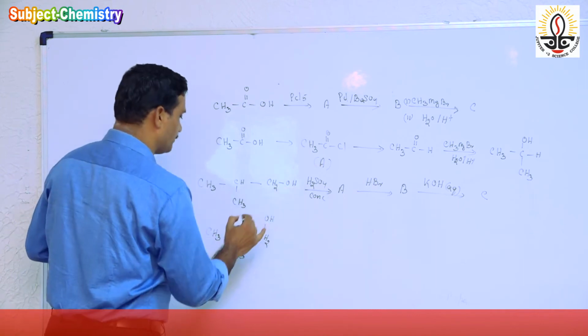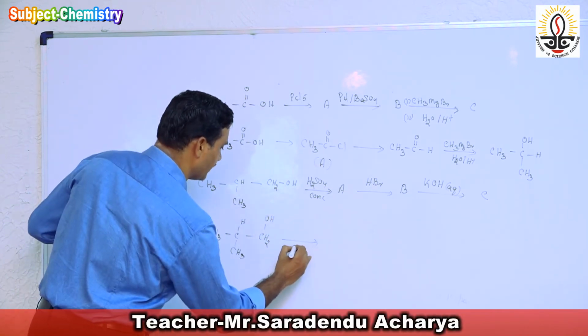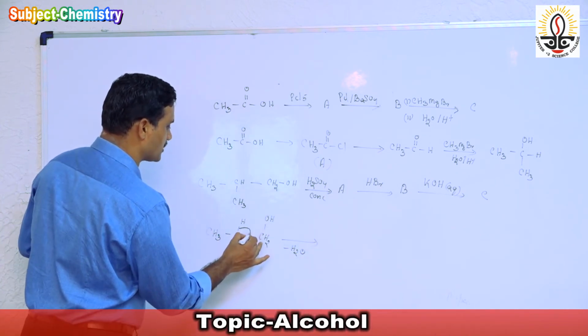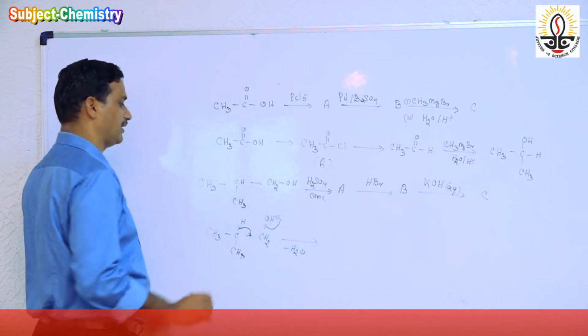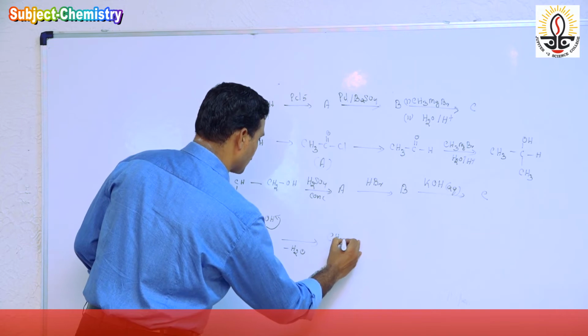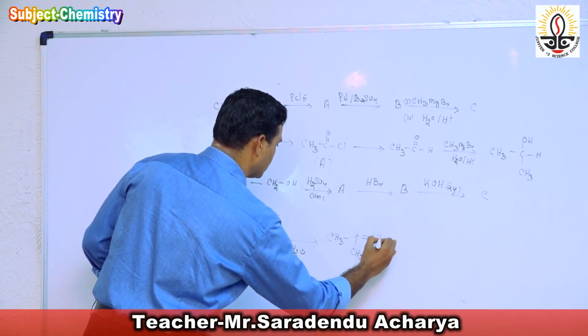So when it reacts with sulfuric acid, there is loss of water, dehydration. So this hydrogen comes here and the OH minus is eliminated. So a molecule forms: CH3, C, CH3 double bond CH2.